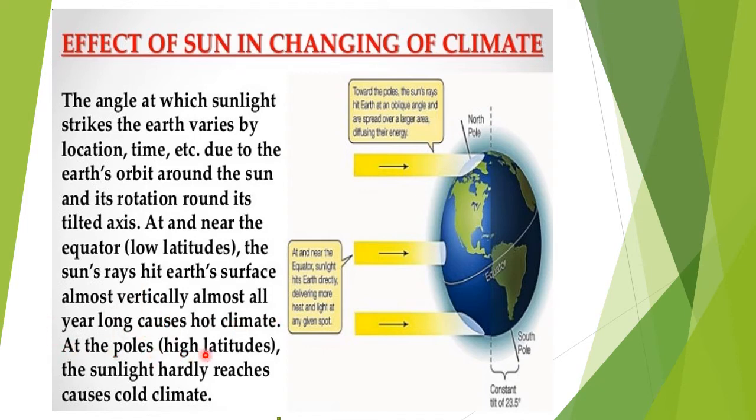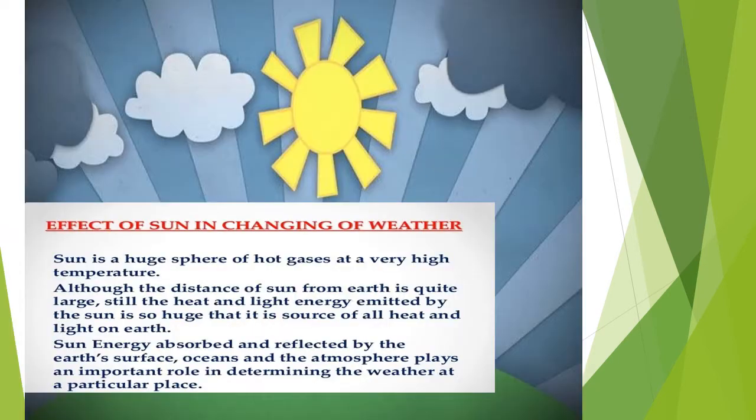At the poles, at high latitudes, the sunlight hardly reaches, causing a cold climate. So at the poles, because of high latitudes, the sunlight hardly reaches, causing a cold climate. Places like Finland hardly get sunlight. So those places are very cold.